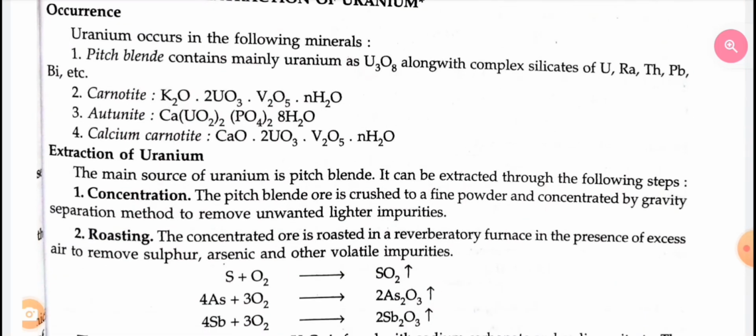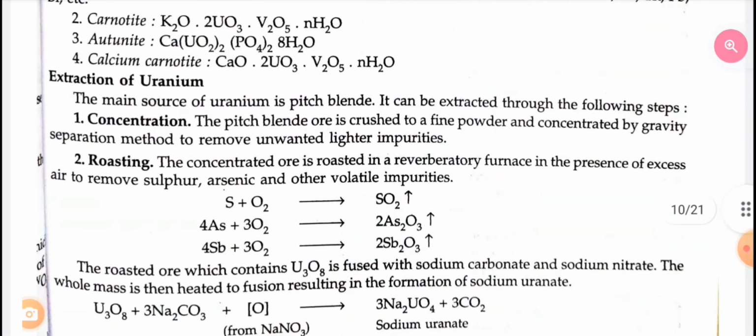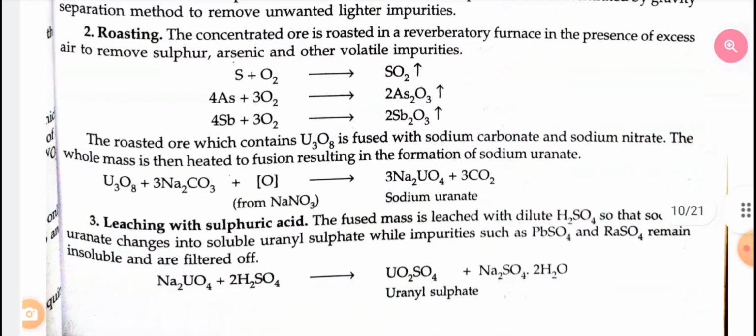Extraction of uranium. The main source of uranium is pitchblende. It can be extracted through the following steps. First, concentration. The pitchblende ore is crushed to a fine powder and concentrated by gravity separation to remove unwanted lighter impurities. Second, roasting. The concentrated ore is roasted in a reverberatory furnace in the presence of excess air to remove sulfur, arsenic and other volatile impurities. Sulfur in the presence of oxygen gives sulfur oxide in the air. The roasted ore, which contains U3O8, is fused with sodium carbonate and sodium nitrate. The whole mass is then heated to fusion, resulting in the formation of sodium uranate.